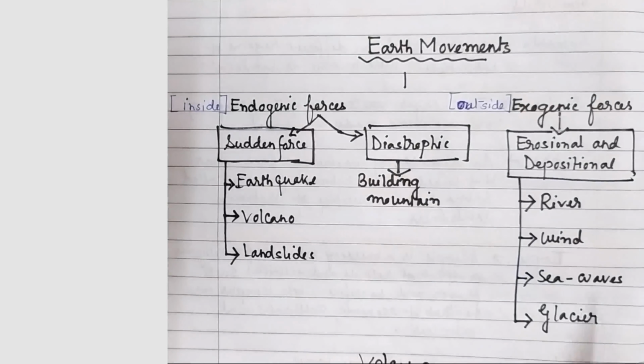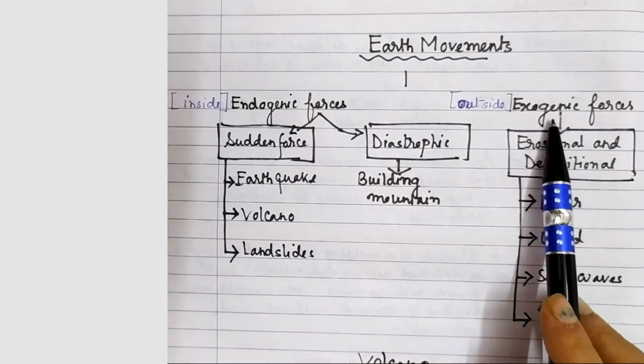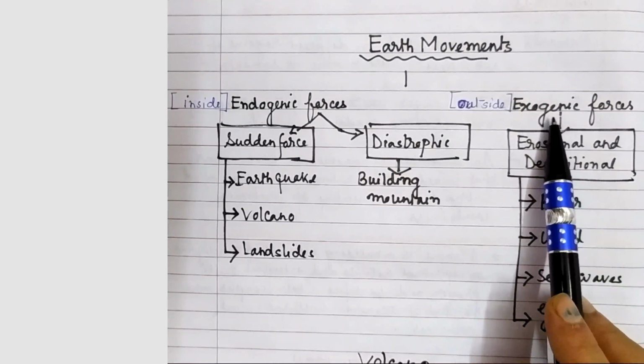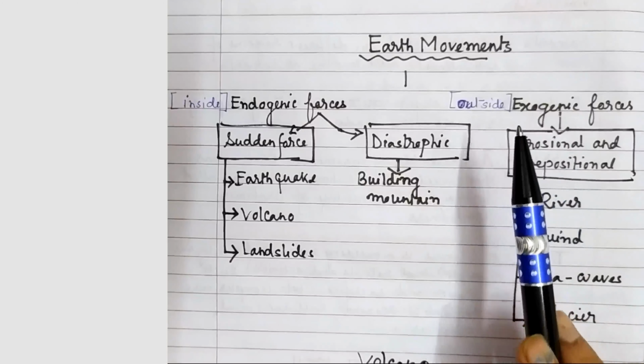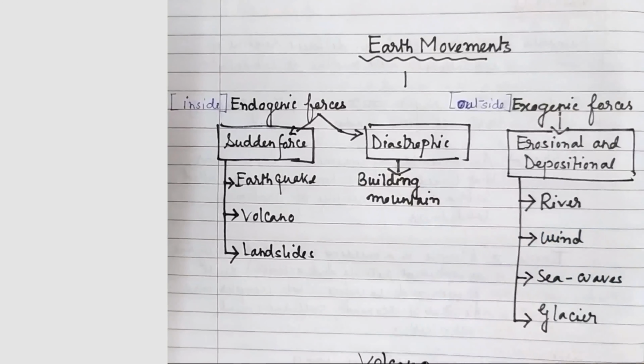Now we are going to discuss the second part, and that is exogenic forces. Exogenic forces, or the external forces, act on the earth's surface to bring definite but very slow changes. They sculpt and shape the various highlands and lowlands, bringing out changes over a period of thousands or millions of years.